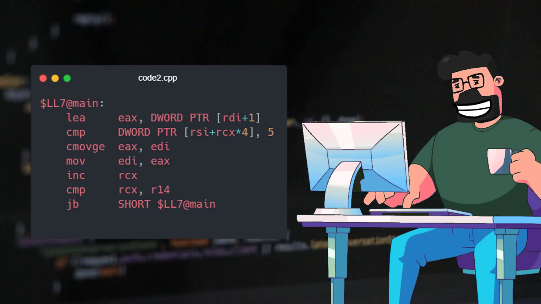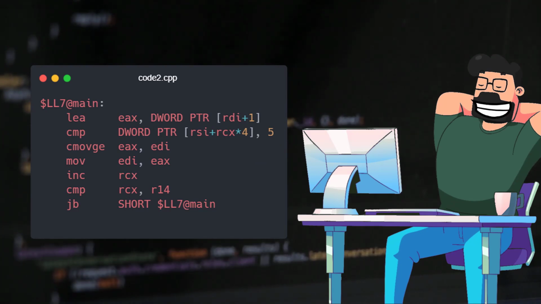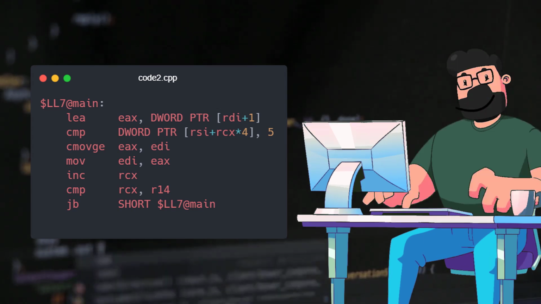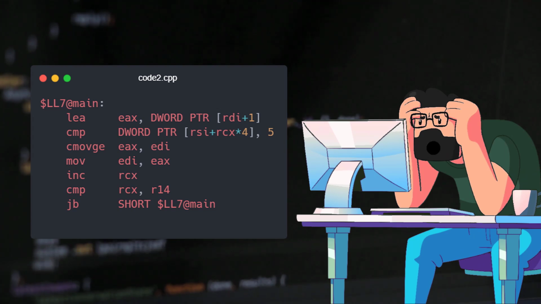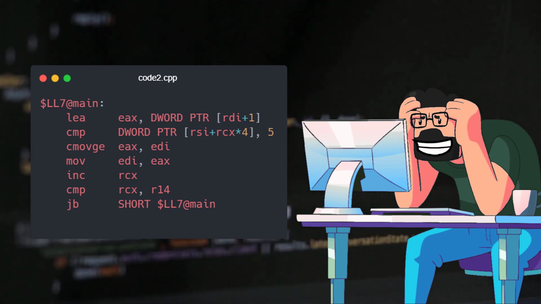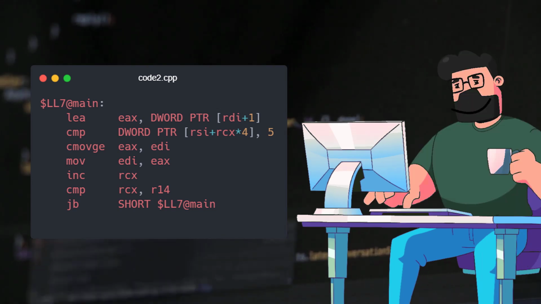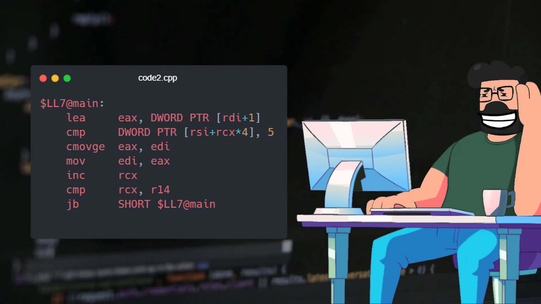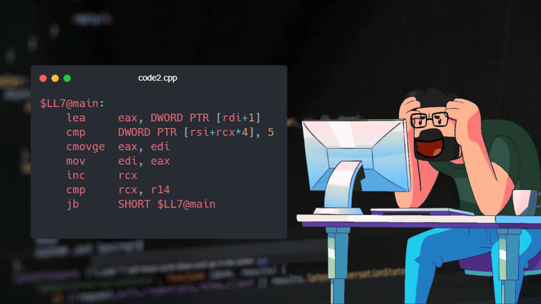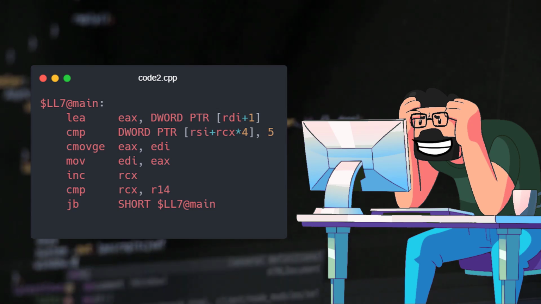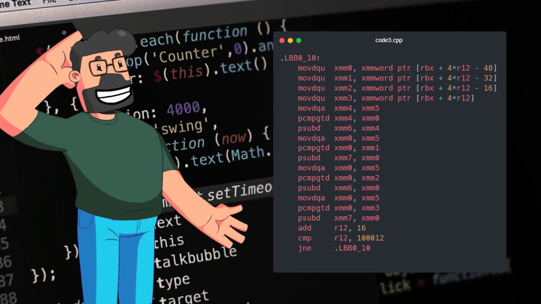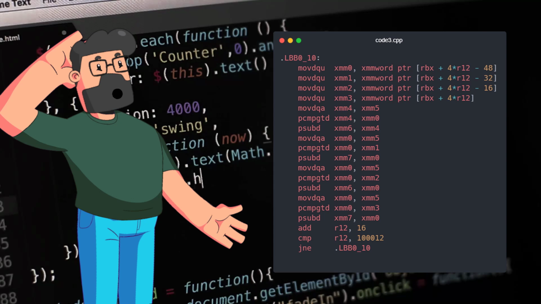Continuing with the solution, MSVC takes a similar approach but replaces SIMD instructions with cmovge, a conditional move instruction. This ensures that the code remains branchless and efficiently counts the desired numbers. By eliminating branches, the code execution becomes more streamlined and optimized for performance, resulting in consistent results regardless of array sorting. Moving on to Clang's solution, we observe a similar branchless pattern utilizing SIMD instructions and unrolling the loop 4 times for enhanced efficiency.